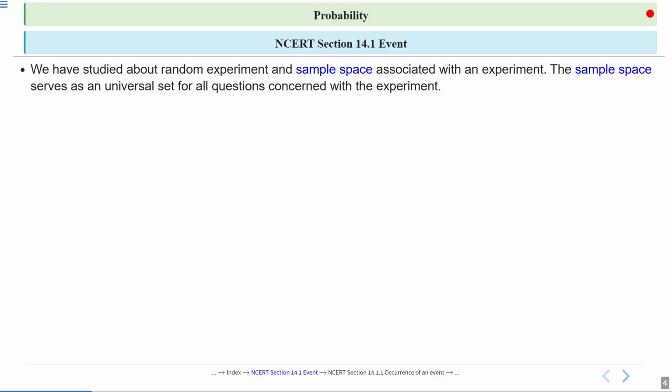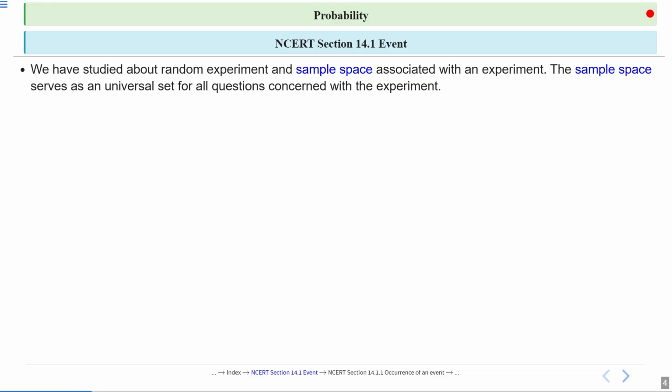And what is the definition of sample space? We have studied sample space in our earlier classes. The set of all possible outcomes of a random experiment is called the sample space. Sample space is nothing but the set of all possible outcomes in a random experiment.